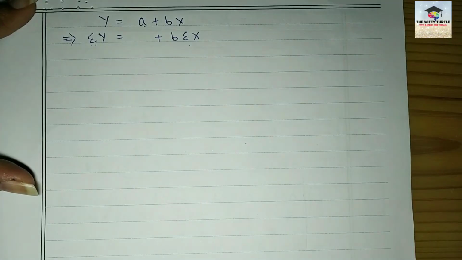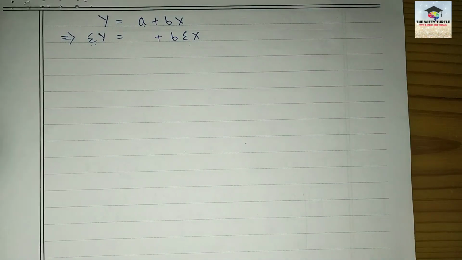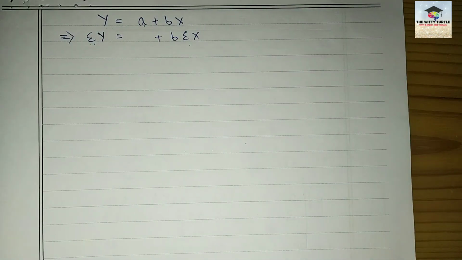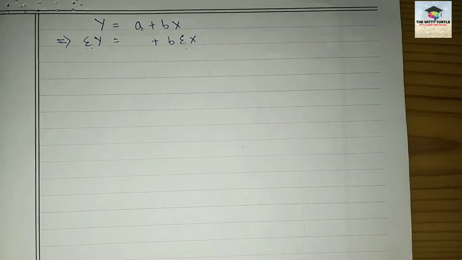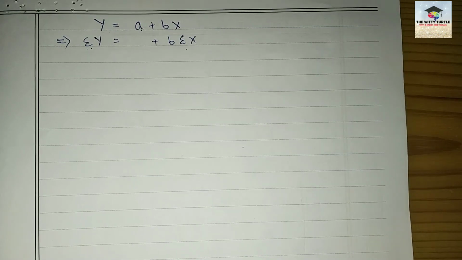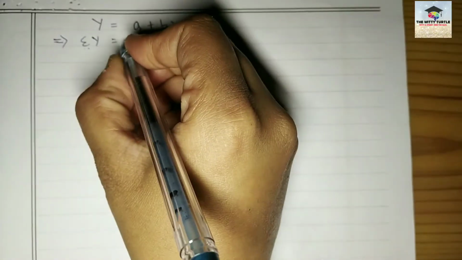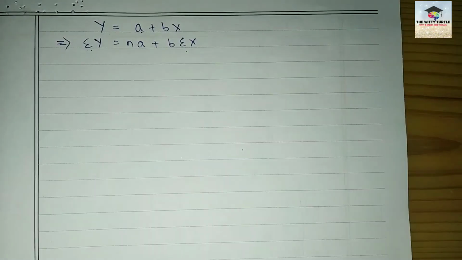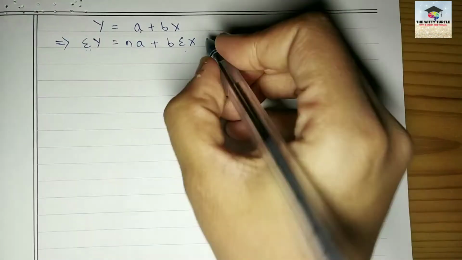Now, what is your a? Tell me what is your a? A is your average, right? Average sales. So your average sales, how do you calculate average sales? Total sales divided by number of years. Number of years is what? N, right? So just write it as na. Okay, understood? This is your equation number 1.